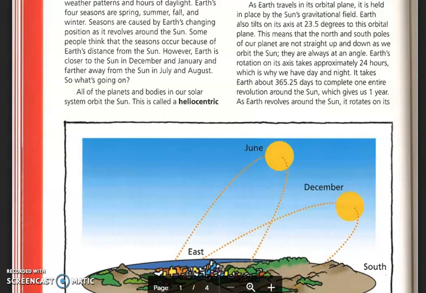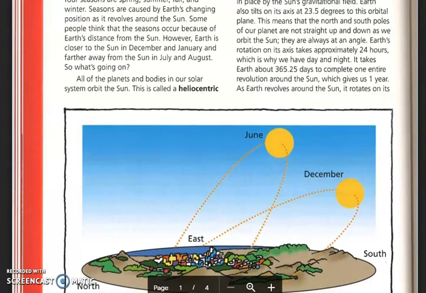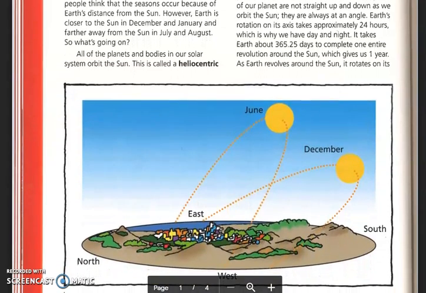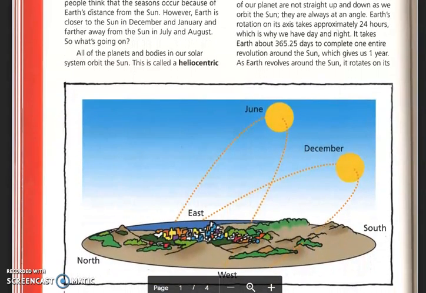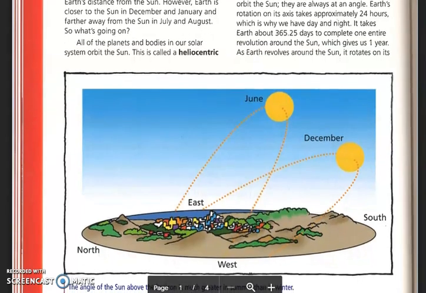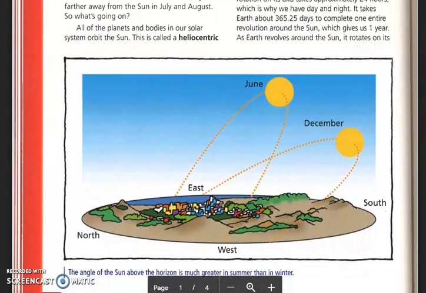Earth also tilts on its axis at 23.5 degrees to this orbital plane. This means that the north and south poles of our planet are not straight up and down as we orbit the sun. They are at an angle. Earth's rotation on its axis takes approximately 24 hours, which is why we have day and night. It takes Earth about 365.25 days to complete one entire revolution around the sun, which gives us 1 year.